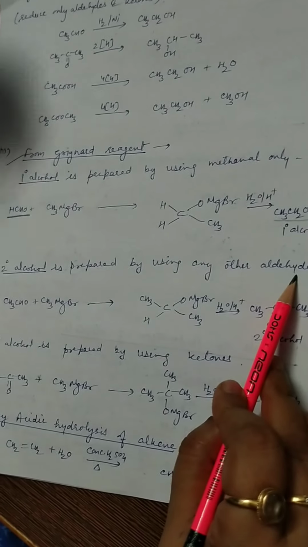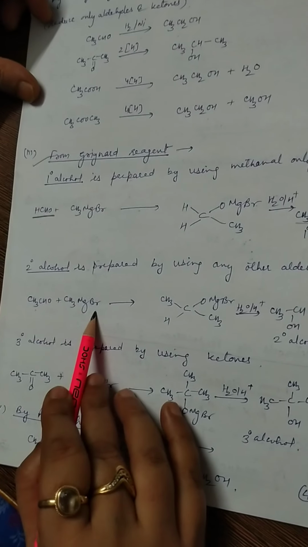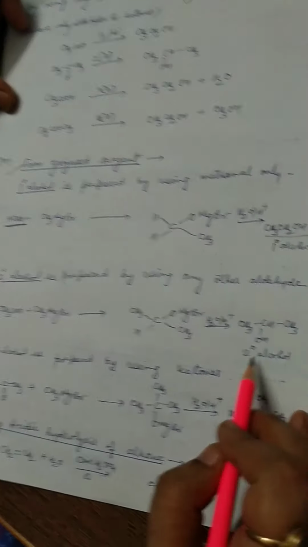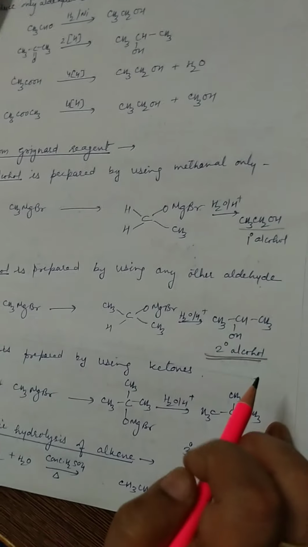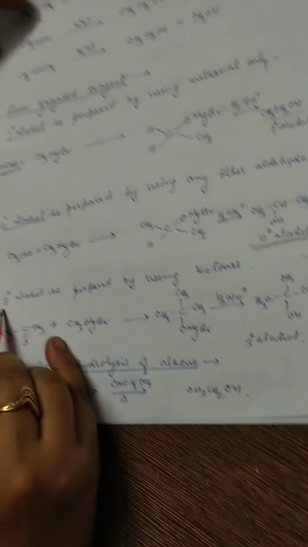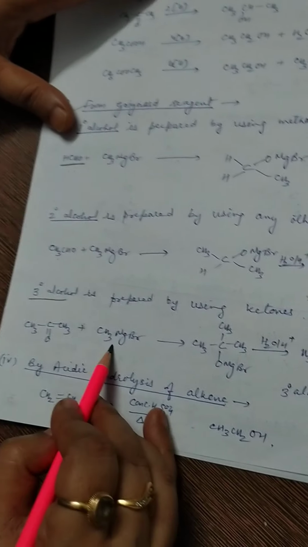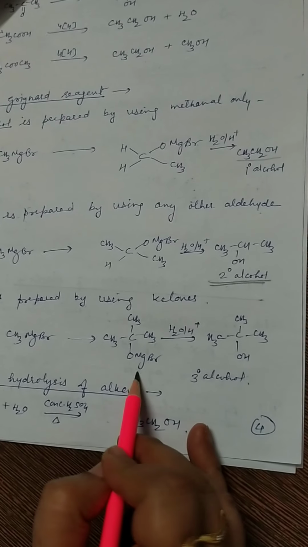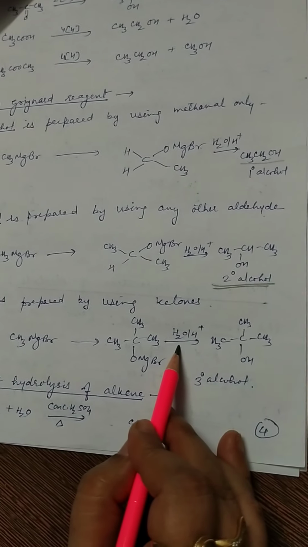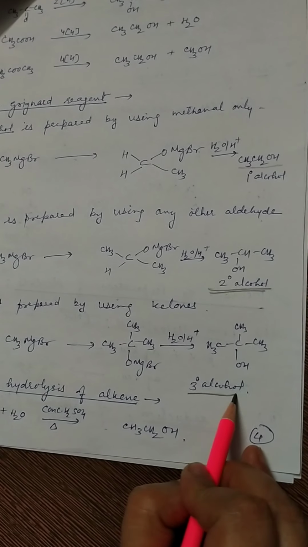Acetaldehyde, propanal, butanal, and so on. All types of aldehyde, when reacted with Grignard reagent, always give a secondary alcohol. To prepare a tertiary alcohol, we use ketones. When a ketone reacts with Grignard reagent, the adduct is formed and, followed by hydrolysis, we obtain a tertiary alcohol.